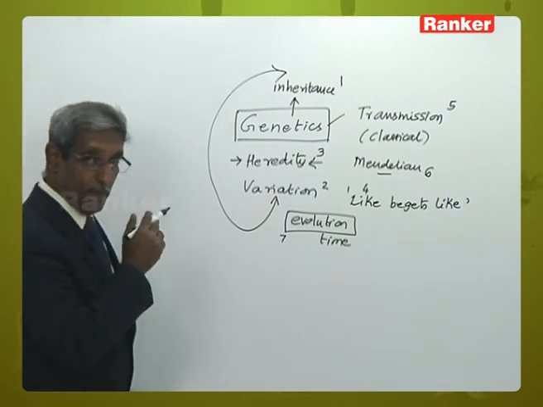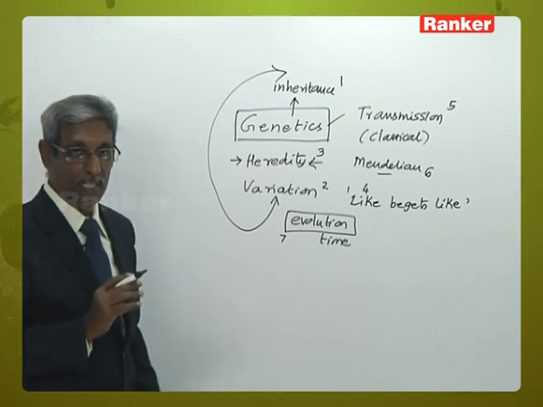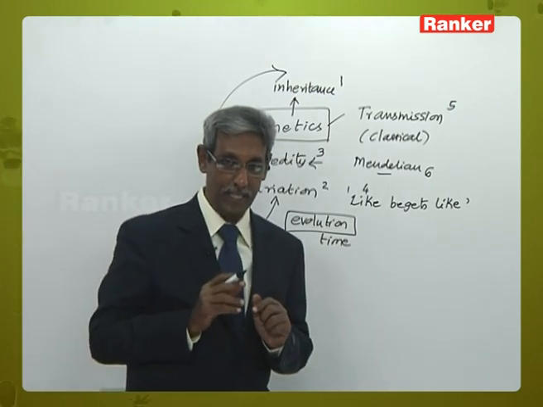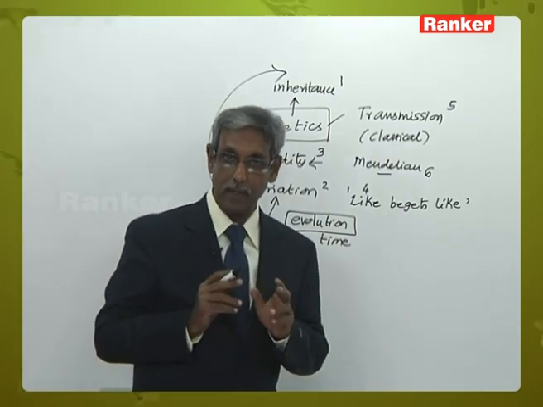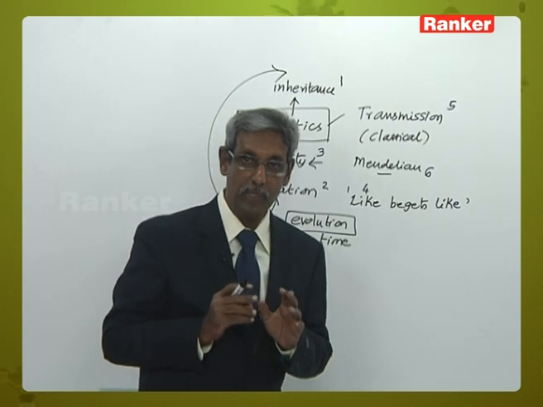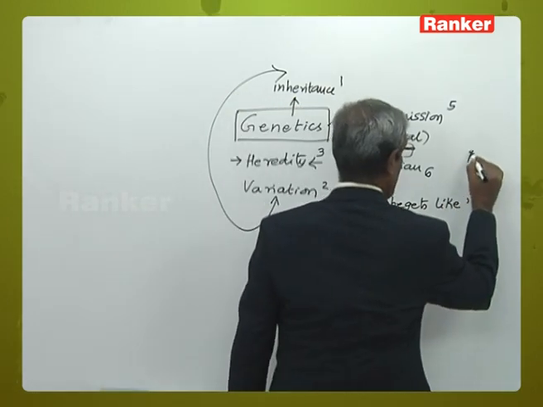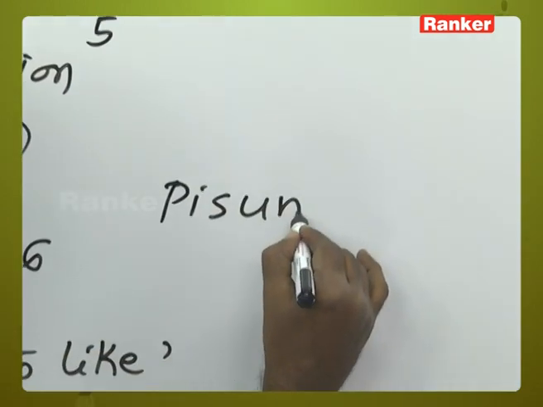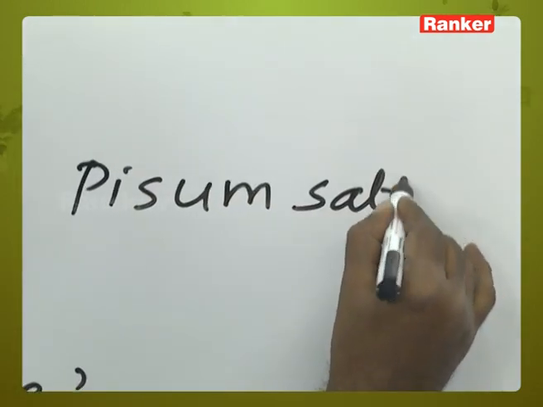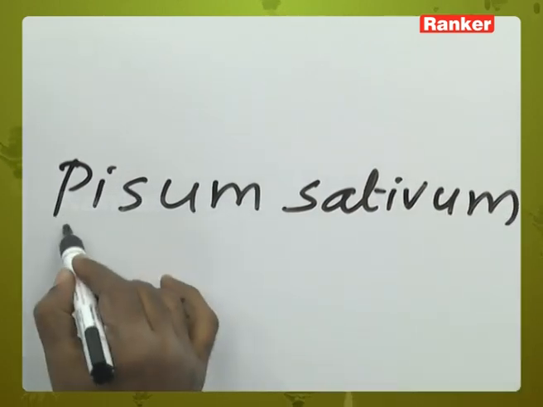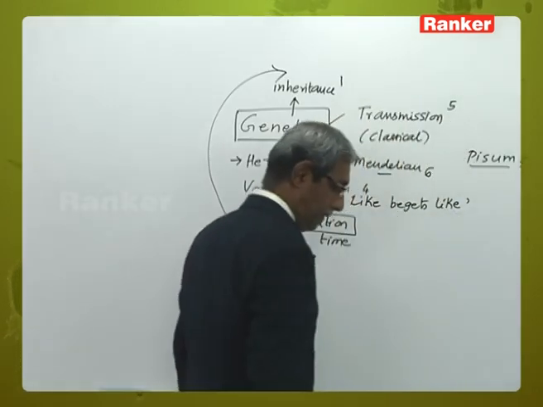So if we want to study classical genetics, there are several organisms which are very much suited for the study of genetics, like Pisum sativum. Pisum sativum is the garden pea.